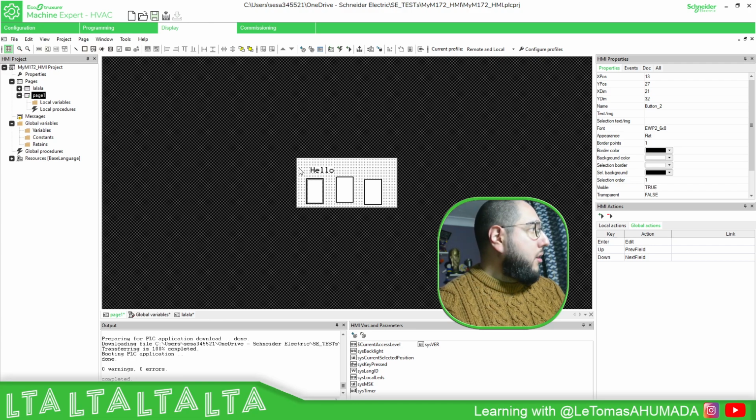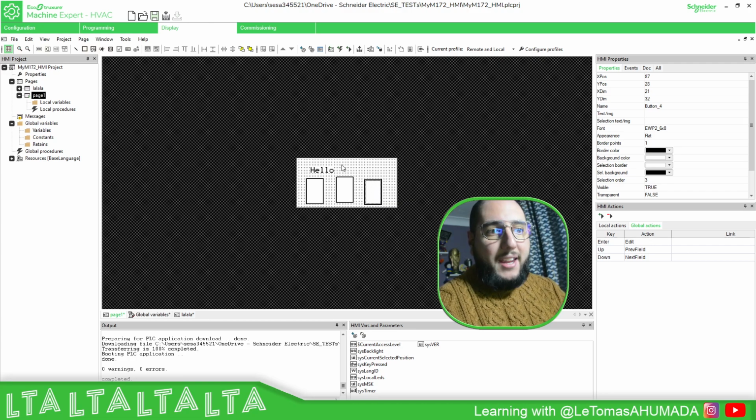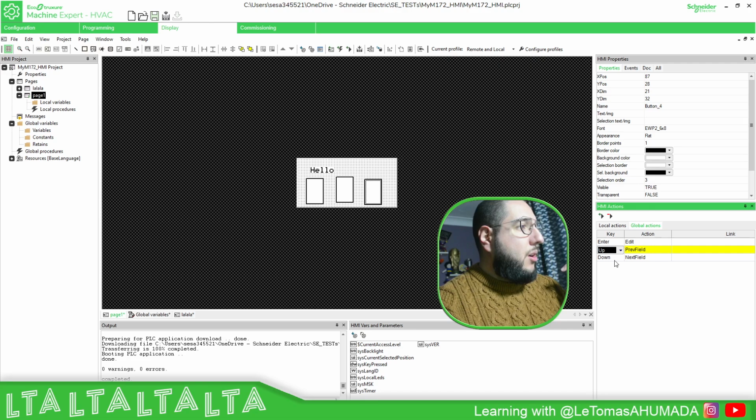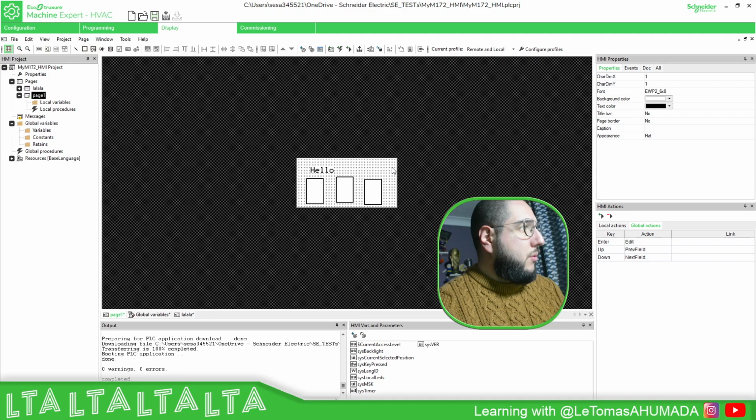This selection order helps us navigate through the page. If you want to click on this or execute an action, you just use enter. If you want to go to the next button, you press up for the previous field, or down for the next one, and you just increment this selection order. That's basically the idea of these defaults.